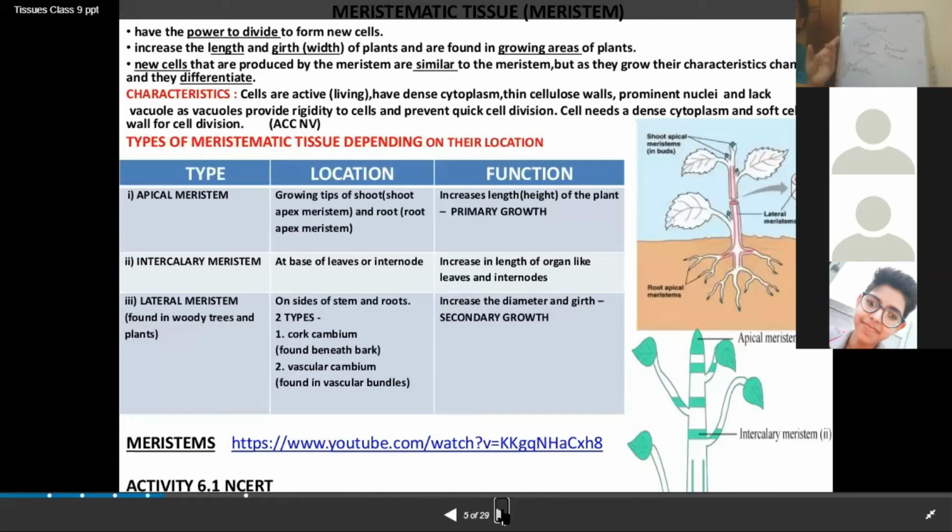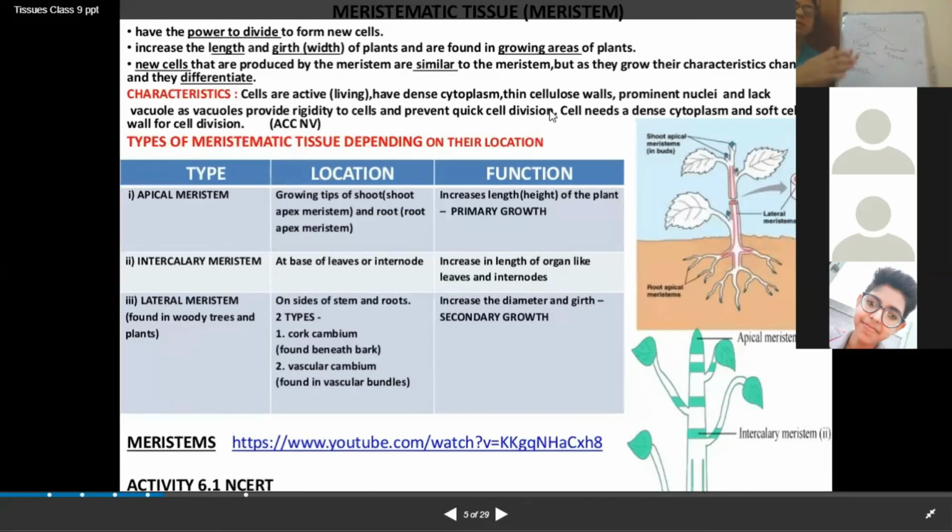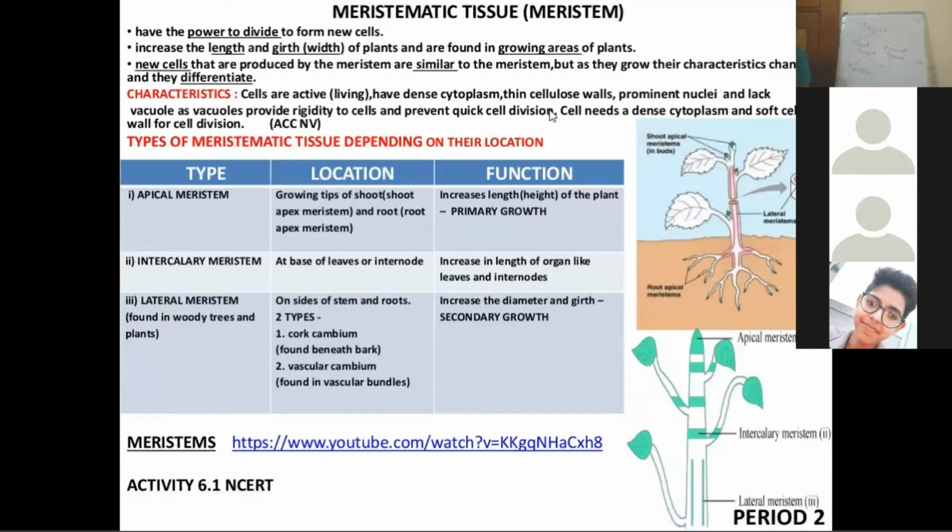Even then, I will try to bring some videos which will help you understand more about meristematic tissue and permanent tissue, right? Now we have to understand what is meristematic tissue and what is permanent tissue, and how meristematic tissue is different from the permanent tissue.